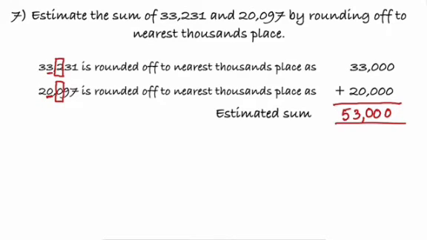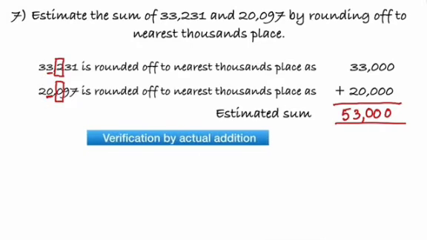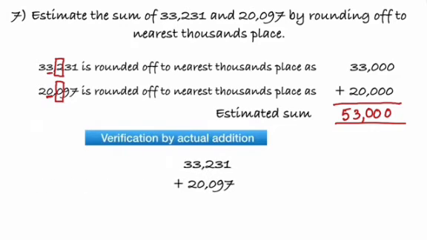Now if I have to verify by actual addition, the two numbers are 33,231 and 20,097. If I add, 7 plus 1 is 8, 9 plus 3 is 12, 1 plus 2 is 3, 3 and 5.